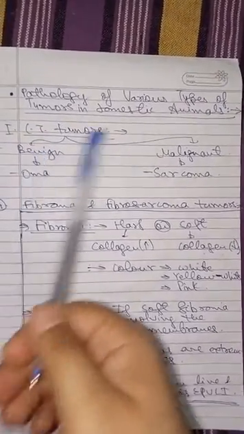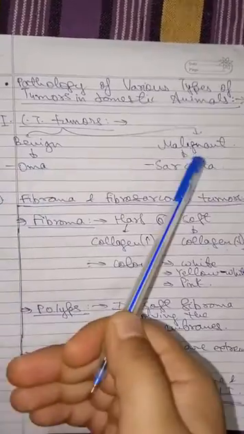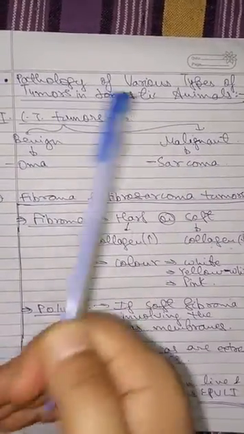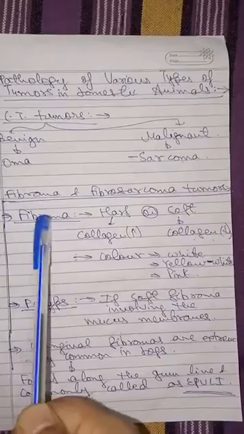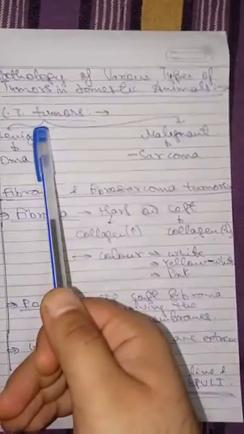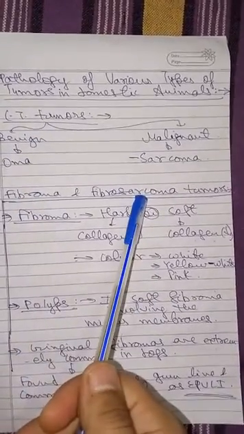Any tumor can be of two types: benign and malignant. Benign uses the suffix oma, and malignant uses the suffix sarcoma, as discussed in the first lecture. Now fibroma and fibrosarcoma, we are discussing the tumors of connective tissue. So first is fibroma and fibrosarcoma tumors.